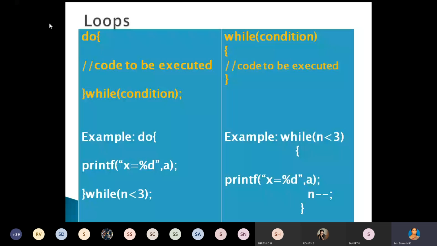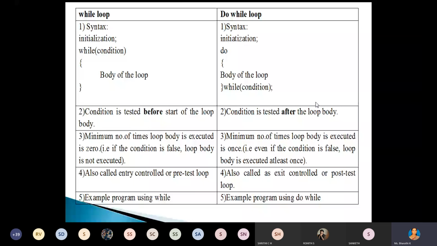Here is the do while loop syntax: do, then write the source code, close the flower bracket, then write the condition with a semicolon. A while loop: while condition, then write the body of the loop, right? Here we have some differences between while loop and do while loop. While loop is entry controlled, and do while loop is exit controlled.